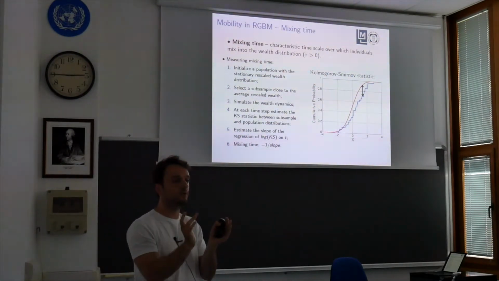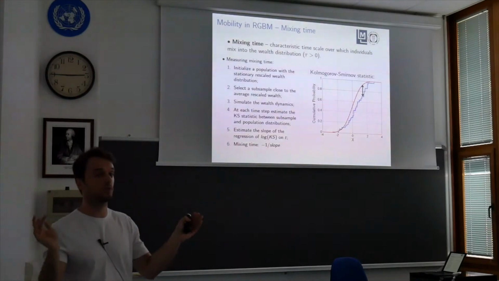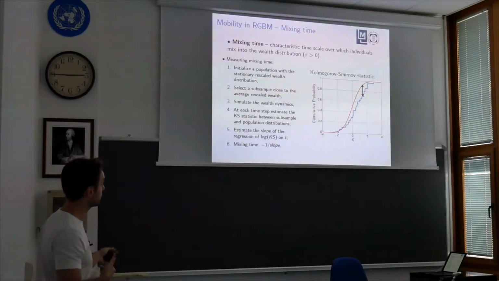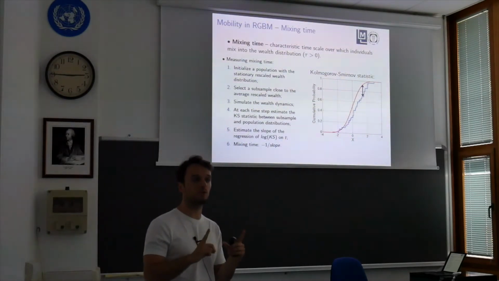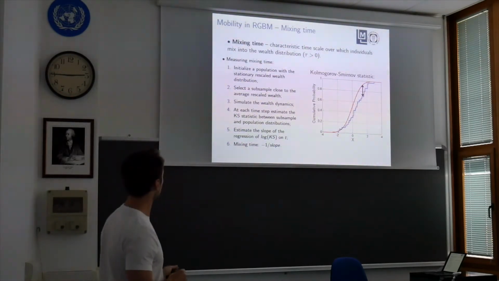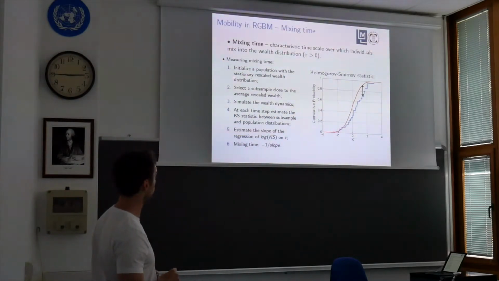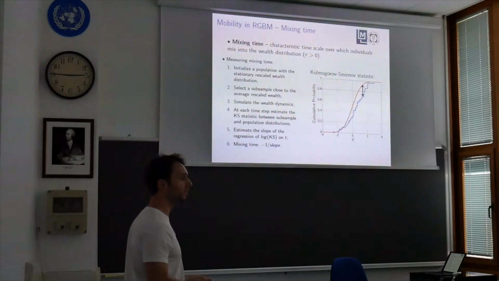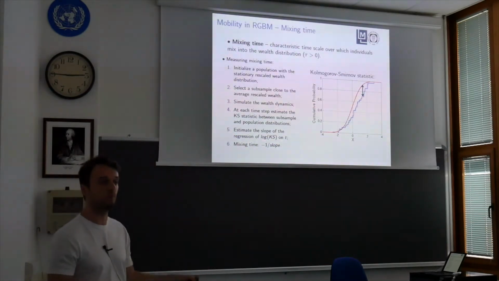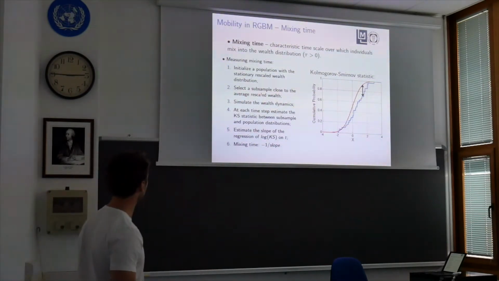This can be either one individual, or it can be a certain amount of individuals. Here in the simulations that I will show you later, we just select the subsample to be the 1% closest to the mean. One can see that when we initialize the population, we are making our coffee, selecting the subsample, we are just pouring the milk into the coffee,